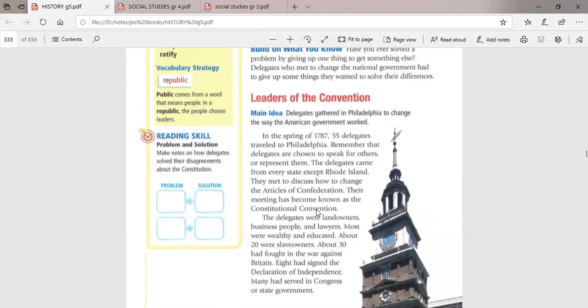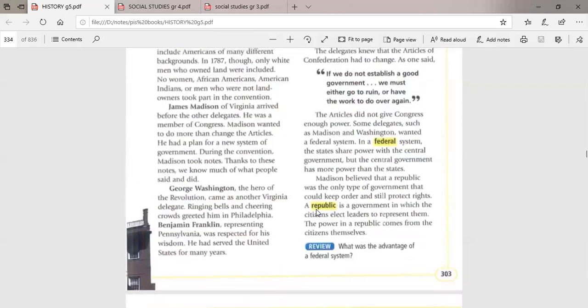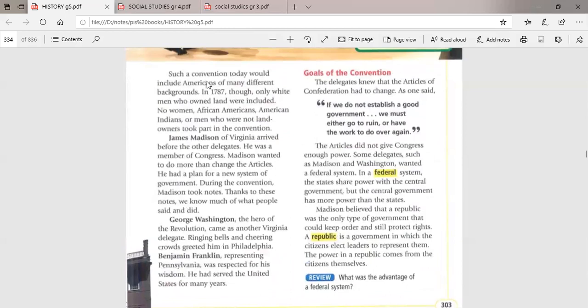Most of the delegates in this meeting, grade 5, were landowners, business people, and lawyers. Generally all of them were wealthy and well educated. This paragraph speaks about how only white men were included in the convention. So there were no women, no African Americans, no American Indians.